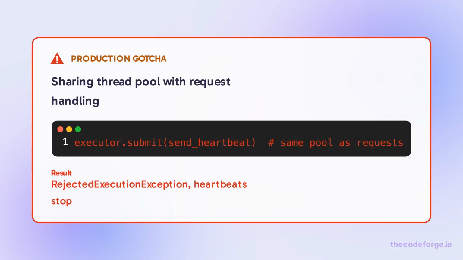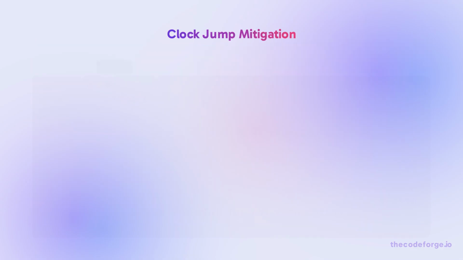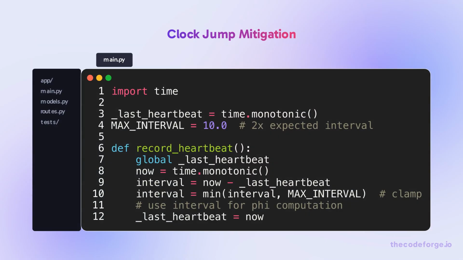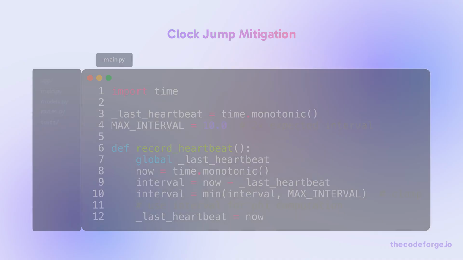If your heartbeat sender shares a thread pool with request handling, a traffic spike can starve the heartbeat thread. Fix: dedicate a separate thread pool for heartbeats with a small queue and discard policy. If the heartbeat sender's clock jumps forward, the failure detector may falsely suspect the node. Mitigate by using a monotonic clock, e.g., time.monotonic in Python, instead of wall clock, and clamp the recorded interval to a maximum, e.g., 2x expected interval, to prevent a single clock jump from skewing the history.